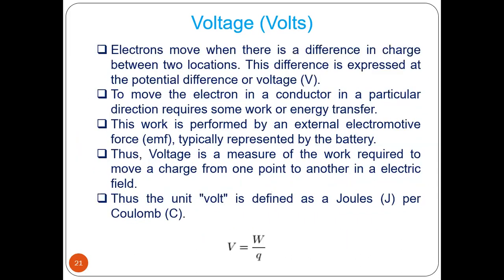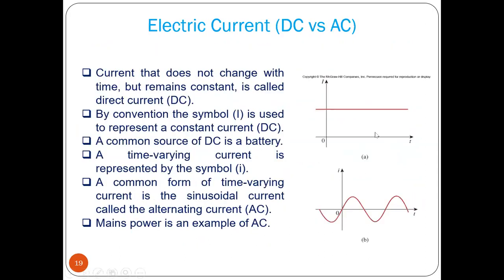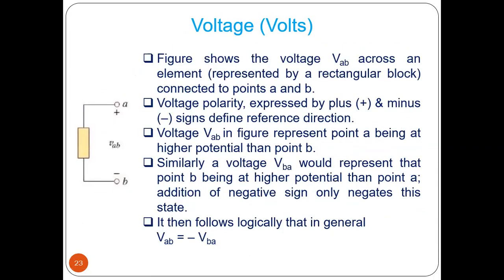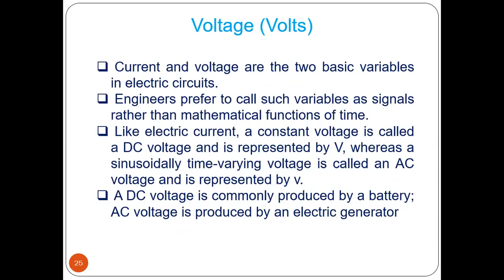That means this can be I or this can be V, this can be small i or it can be small v. It can be DC, it can be AC. So both current and voltage can be AC and DC. The DC voltage is commonly produced by a battery, AC voltage is produced by an electric generator. I think you have studied DC electrical machines and the AC alternator in your basic electrical course.